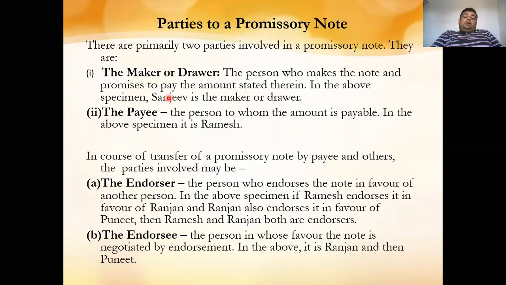So there are four parties, of which the main two parties are first the maker and the payee. Now if the payee endorses, then there are two other parties. One is the endorser, which may be the payee itself, holding the promissory note in due course, and another party may be the endorsee.